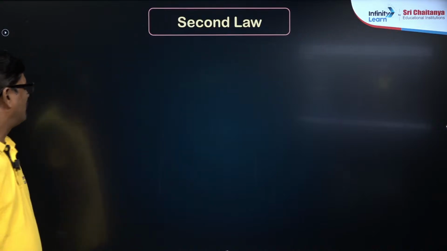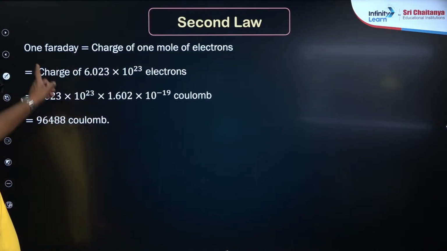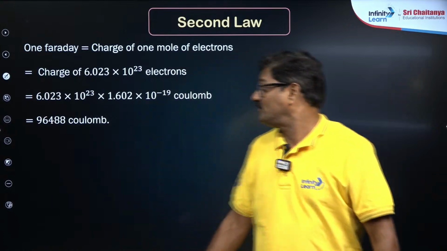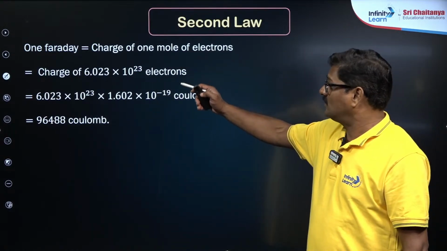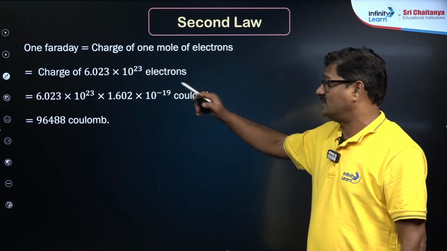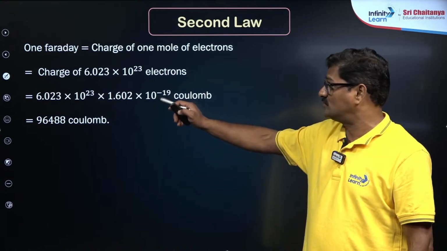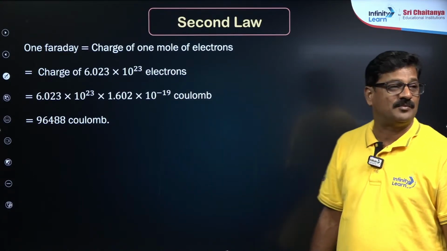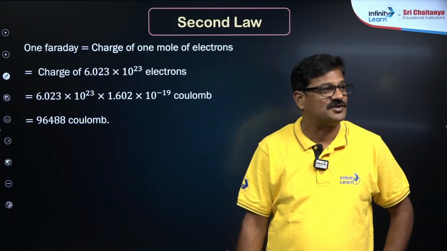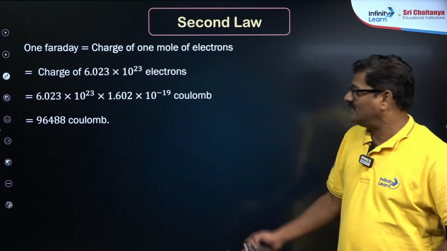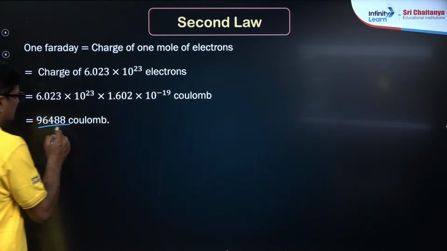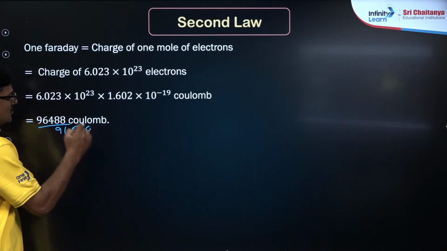Now, 1 Faraday is equal to the charge on 1 mole of electrons, that is, the charge on 1 Avogadro number of electrons. So that is 6.022 into 10 power 23 into 1.602 into 10 power minus 19 coulombs, where 1.602 into 10 power minus 19 is the charge on 1 electron. It comes to nearly 96,500 coulombs.